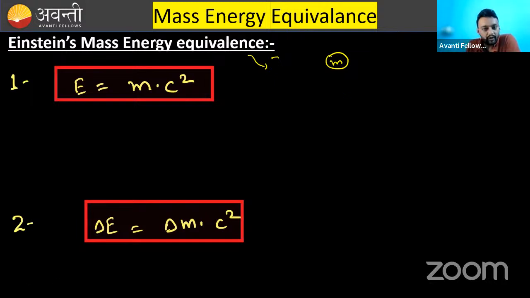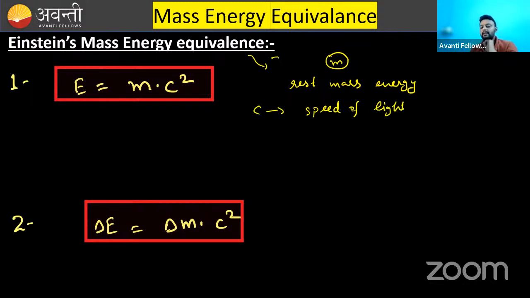So what I am saying is, according to Einstein, every mass has some energy due to its mass only, not due to motion, not due to position, not due to temperature. This energy is known as rest mass energy. Now, the name you should remember. This energy is calculated by Einstein as E is equal to m c square, where c is the speed of light.